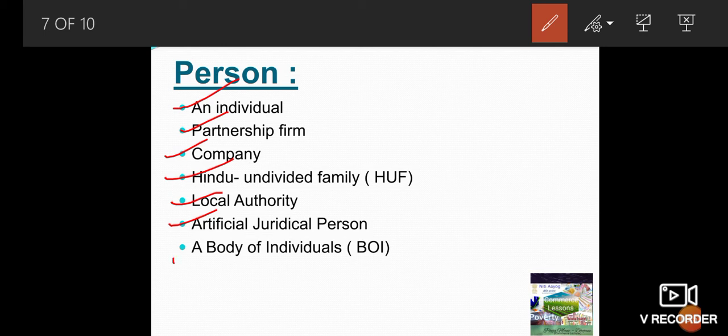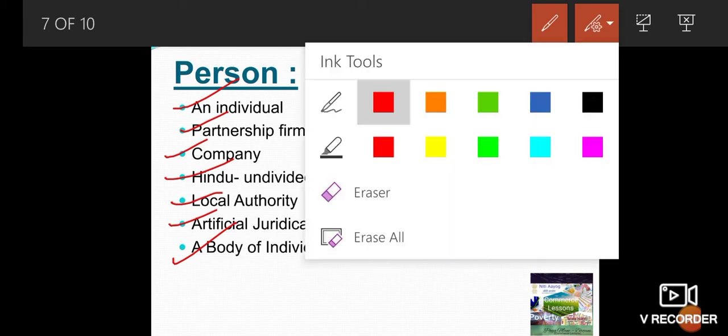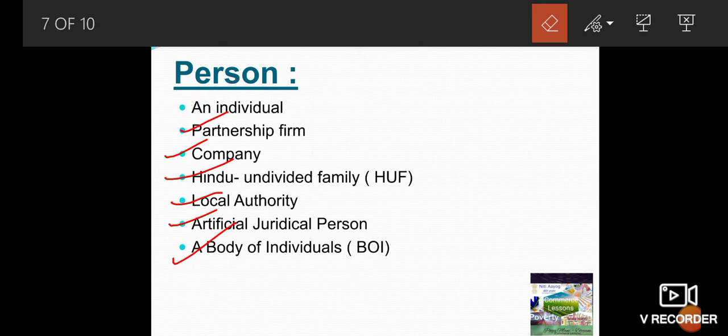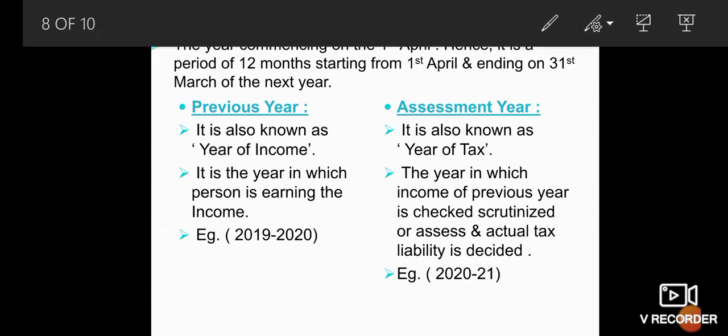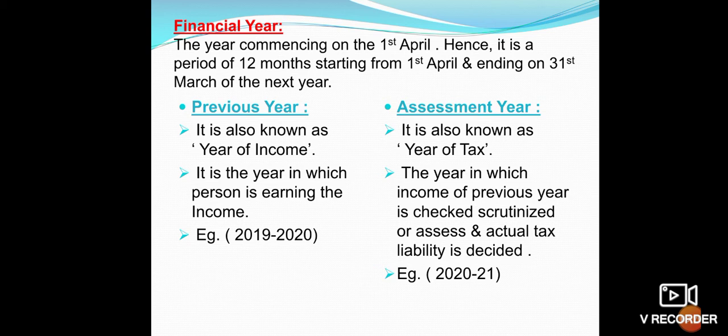Then a body of individuals, BOI. BOI means a group of individuals who join together for a common purpose, which may be to earn income or otherwise. So these are all included as persons while calculating income tax.